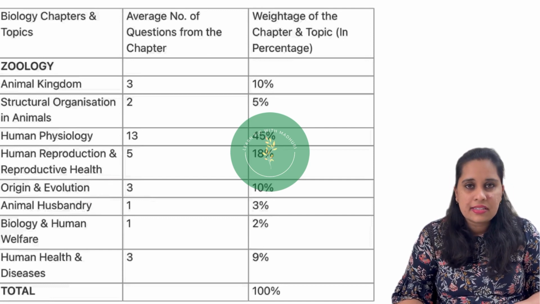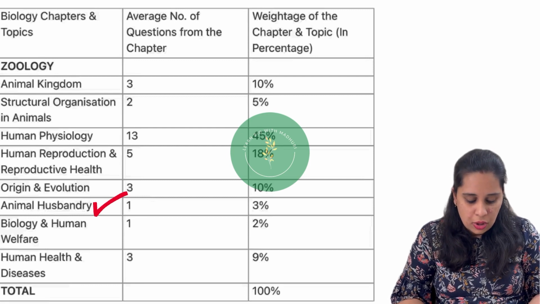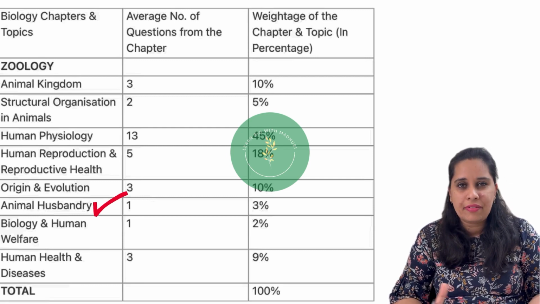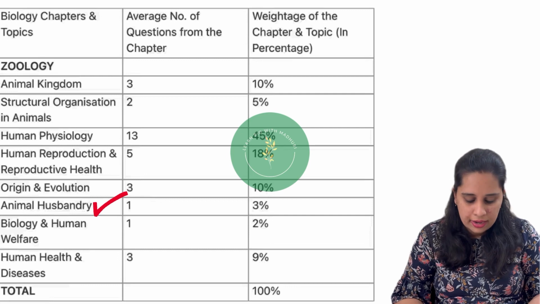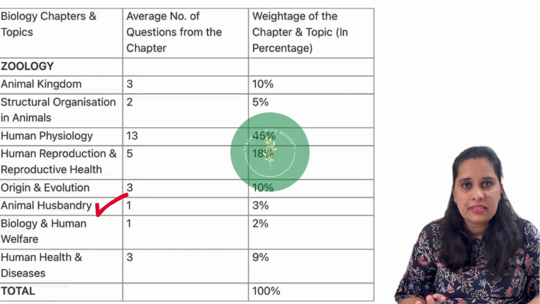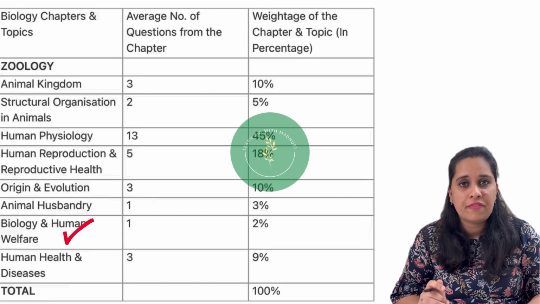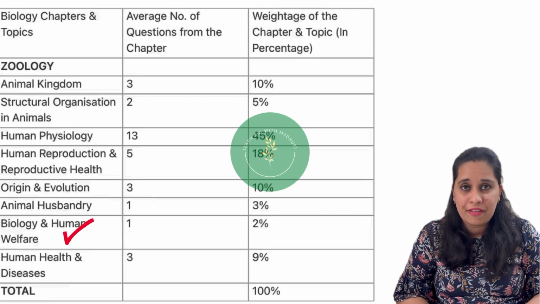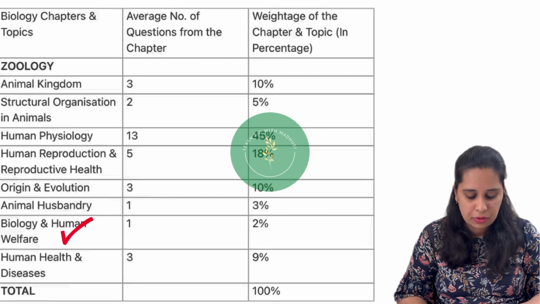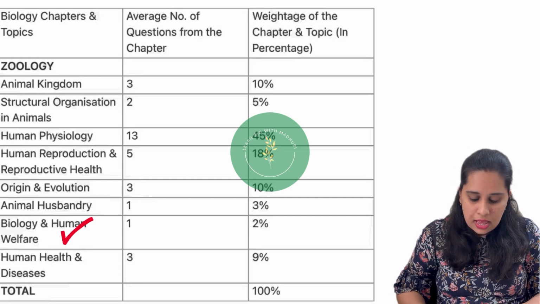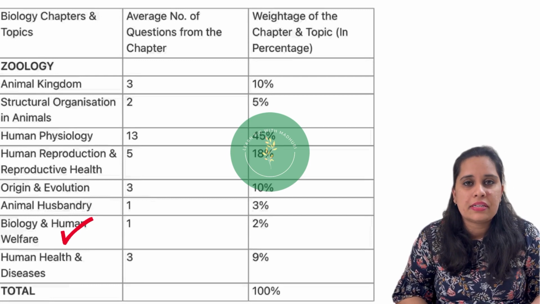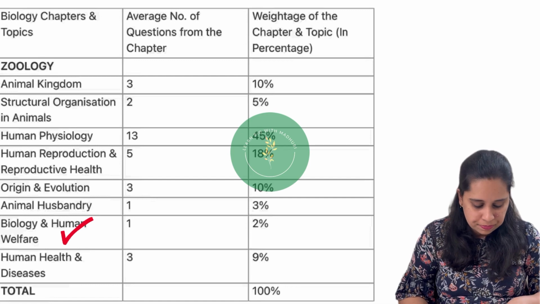Okay. Next is animal husbandry, where the average number of questions can be 1 and the percentage will be 3%. Biology and human welfare, where only one question can be asked, I'm just telling the average number of questions which can be asked, and the overall percentage for this chapter will be 2.